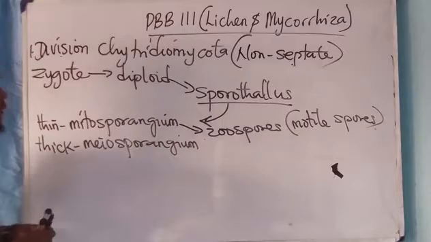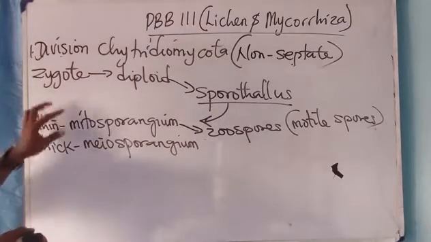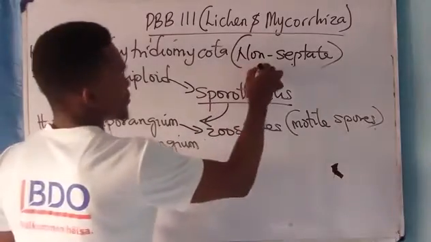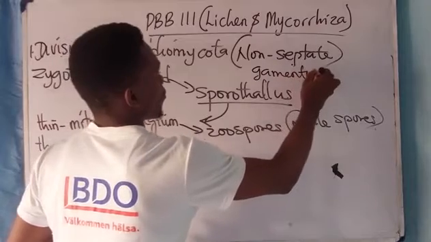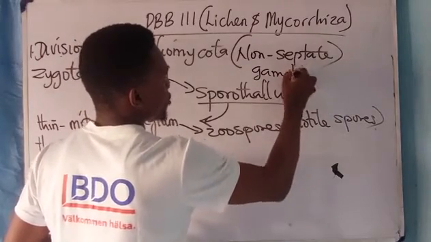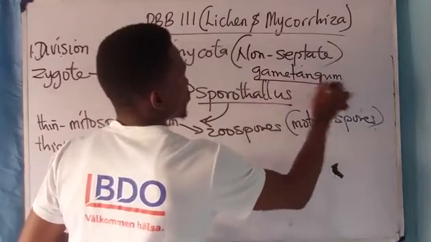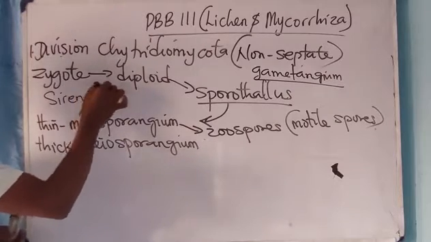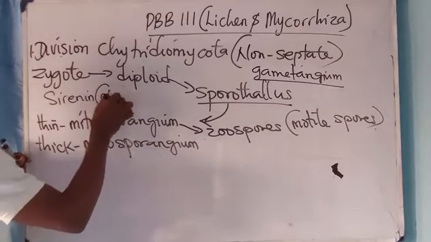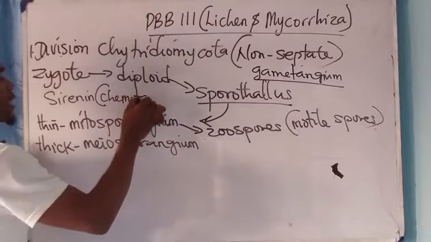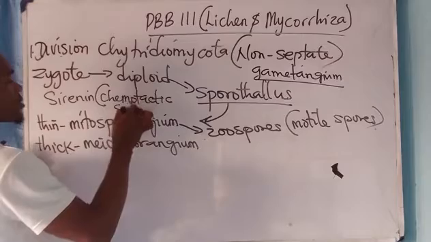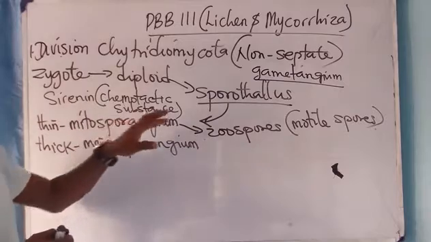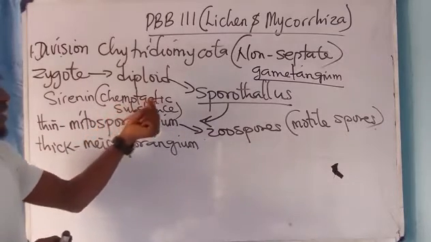Before the fusion to form zygotes, something just occurred to me. The female gametangium will produce what is called sirenin. This sirenin is a chemotactic substance.